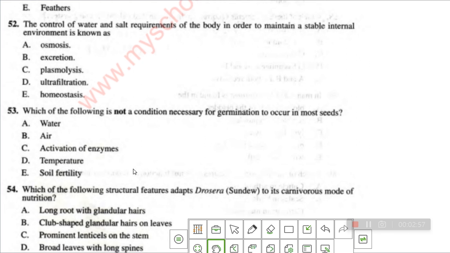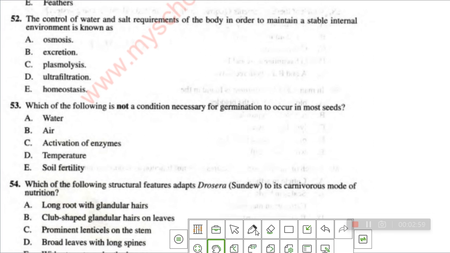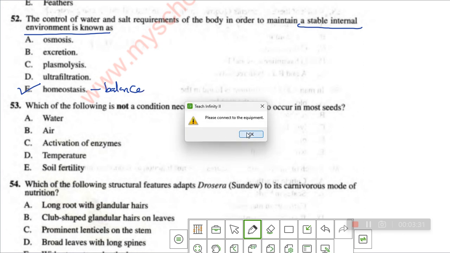So number 52, the control of water and solute requirements of the body in order to maintain a stable internal environment is known as, that's question 52. The process whereby we maintain a stable internal environment is called homeostasis. So homeostasis is like maintaining a stable internal environment. We are trying to have balance. It facilitates balance in the body. So our answer is homeostasis.